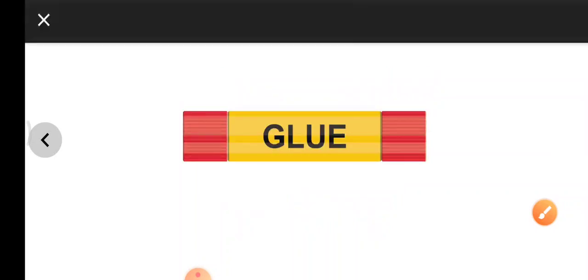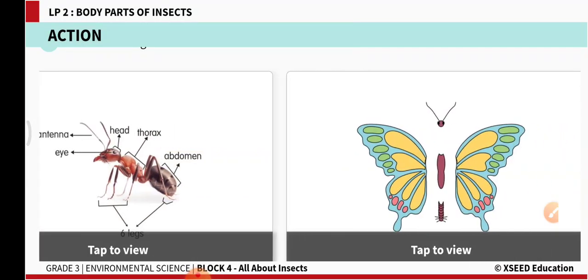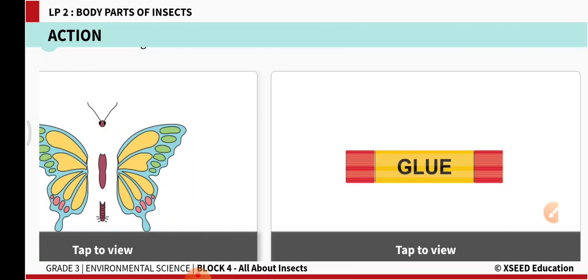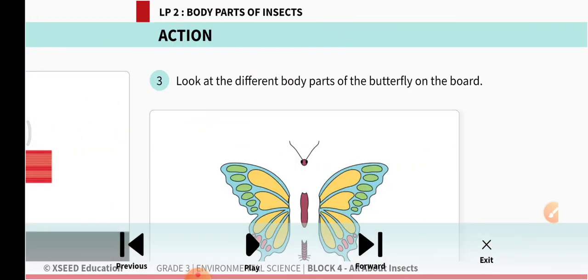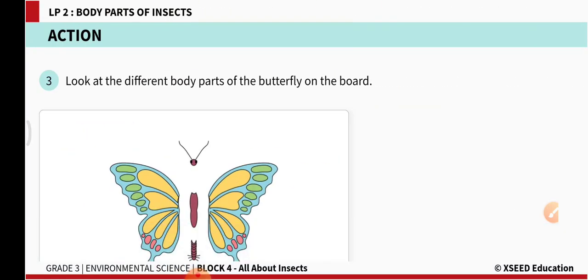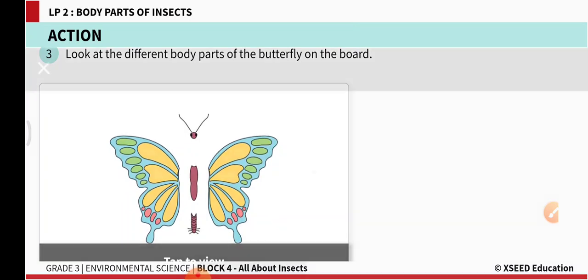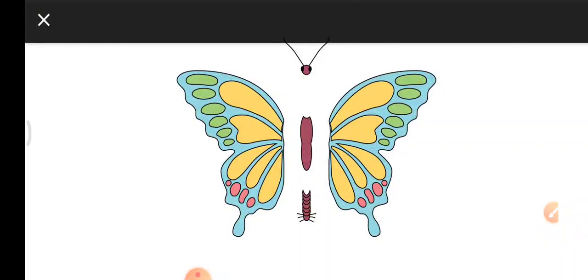Now you see we need glue to paste the butterfly because the body parts are disintegrated. They are not in one place. So with glue you can paste it if you are doing it in the chart. Look at the body parts of a butterfly on the board. Here on the top we have the head, eyes and antenna. Between the head and abdomen it is thorax, then the abdomen and the wings, right?